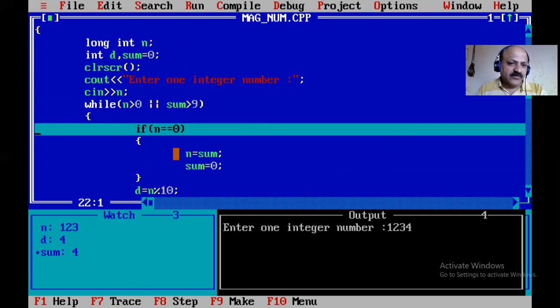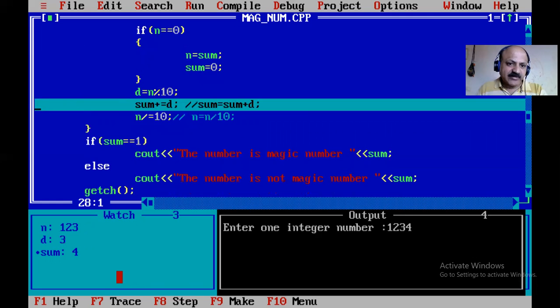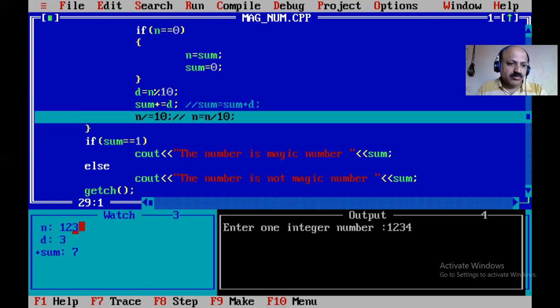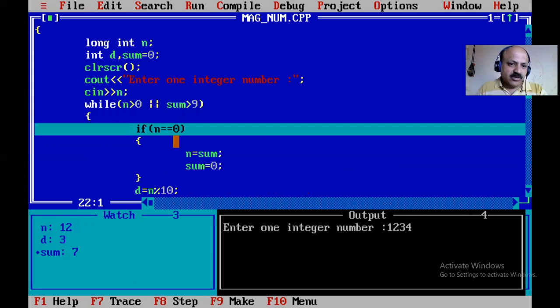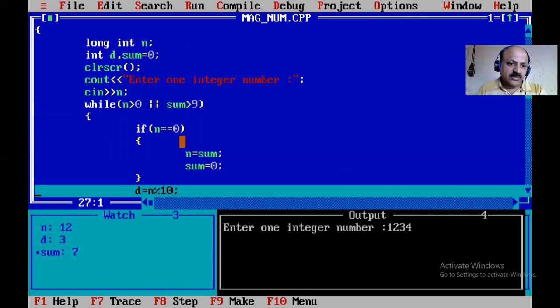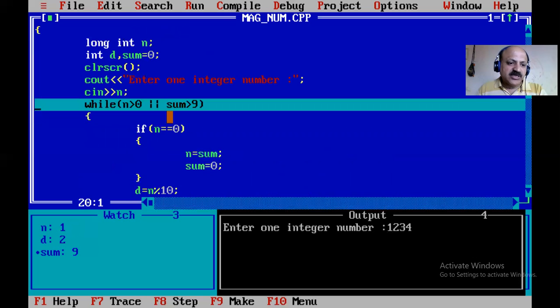Yes, same. The if condition is false, the while is true, then 3 is separated and stored in sum, so sum is 4 plus 3, which is 7. Yes, and then the new number is 12. Yes, again the while loop is true because n is the new number 12, so n is not 0. So the if is false and then 2 is separated as the digit by modulo, and that is stored in the sum. So sum is 7 plus 2, which is 9, and then the new number is only 1.